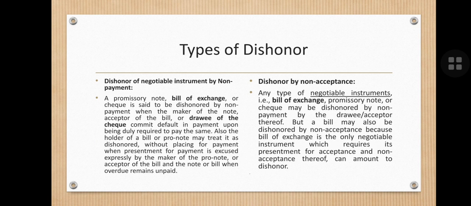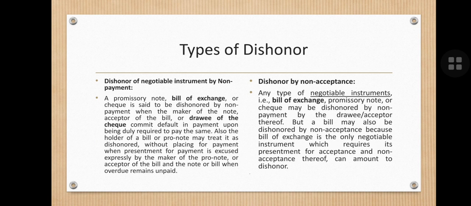And the dishonor by non-acceptance: a bill of exchange, promissory note, or check may be dishonored by non-payment by the drawee, but a bill of exchange is the only negotiable instrument which is dishonored by non-acceptance, because it requires an acceptance.